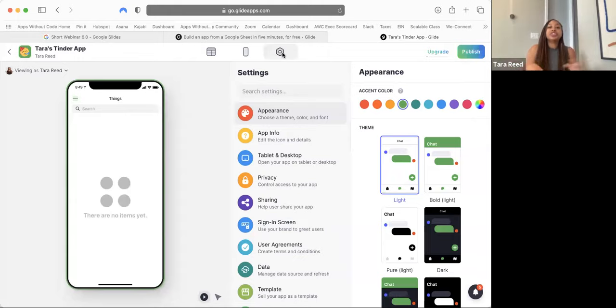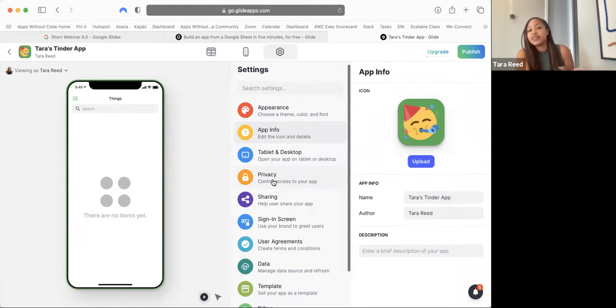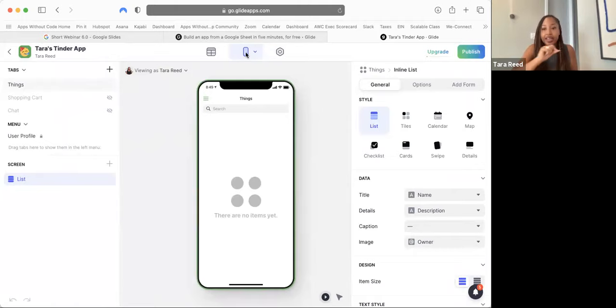And here you can change appearance, you can change the name of the app and the info, you can change privacy, all kinds of stuff. We're gonna come back here and have a full section of this class dedicated to the settings. But right now, I actually want to jump in to start working on and building the app. So we're going to go back to the center phone icon in the middle.